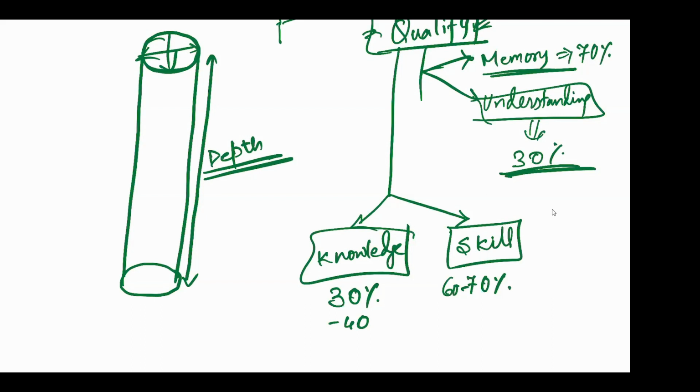Mains skill and prelims skill. Prelims skill is regarding the objective skill. Mains skill is regarding the answer writing skill, which you need to develop.